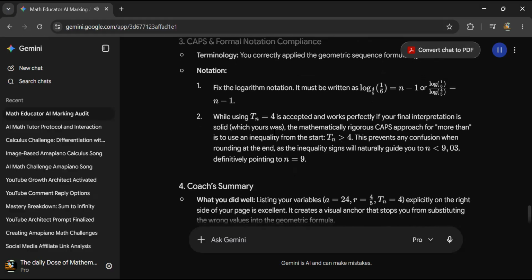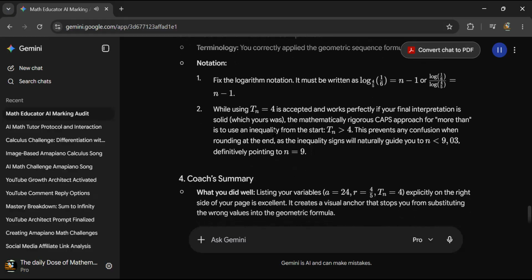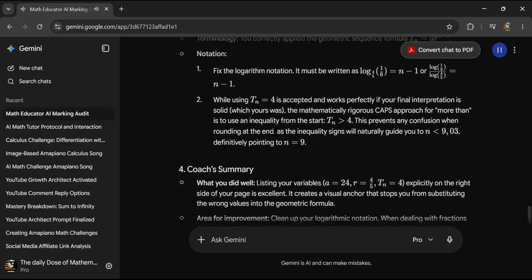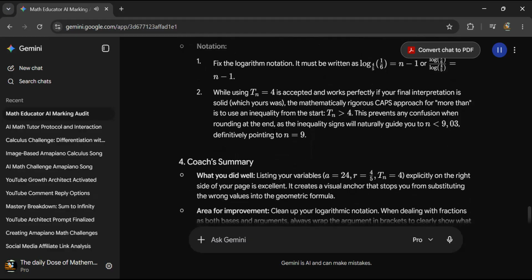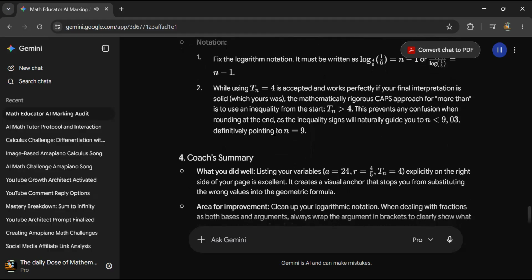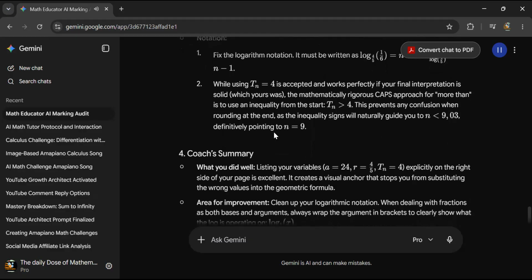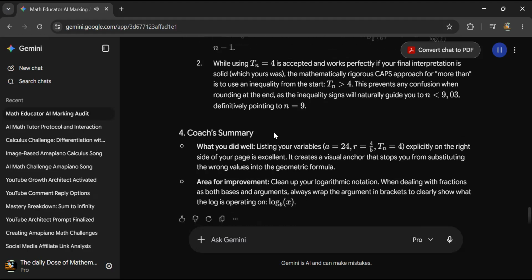While using T_n = 4 is accepted and works perfectly if your final interpretation is solid, which yours was, the mathematically rigorous CAPS approach for "more than" is to use an inequality from the start: T_n > 4. This prevents any confusion when rounding at the end, as the inequality signs will naturally guide you to n < 9.03, definitively pointing to n = 9.